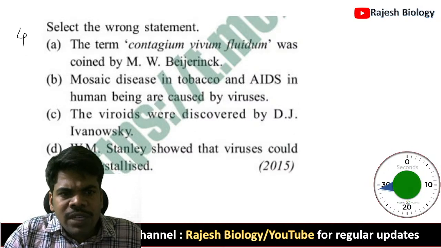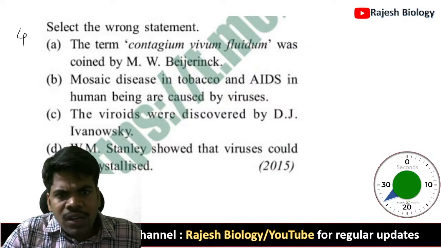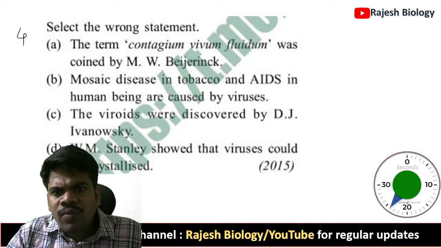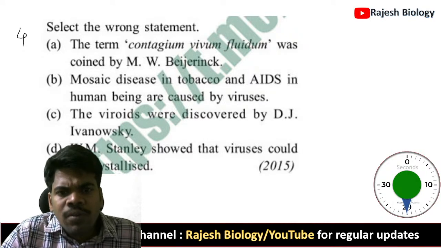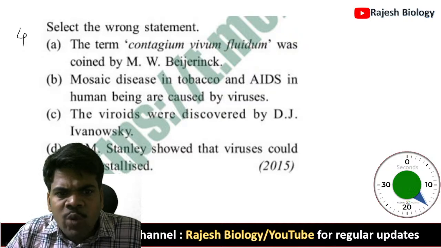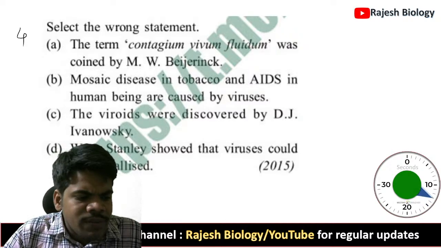Select the wrong statement. There are four options. The term contagium vivum fluidum was coined by M.W. Beijerinck. Mosaic disease in tobacco and AIDS in human beings are caused by viruses.